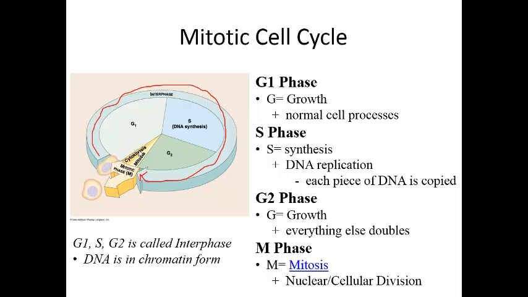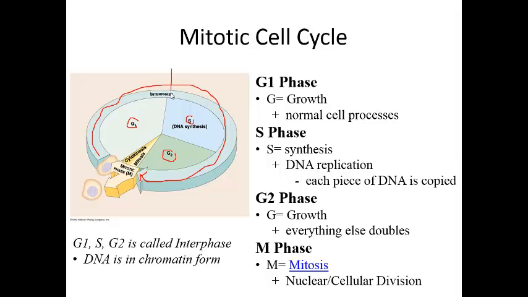Interphase is made up of three smaller phases. You have G1, you have S, and you have G2. The G stands for growth, and during G1 the cell grows, and more importantly, during G1 the cell is performing all of its normal processes. It's doing whatever it is intended to do.